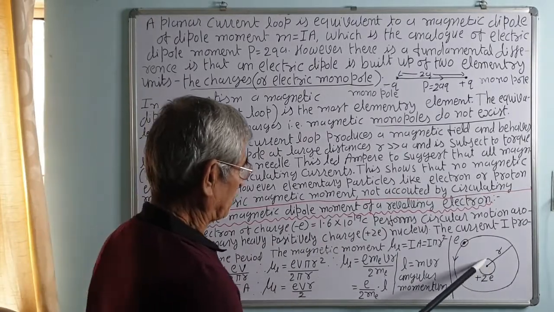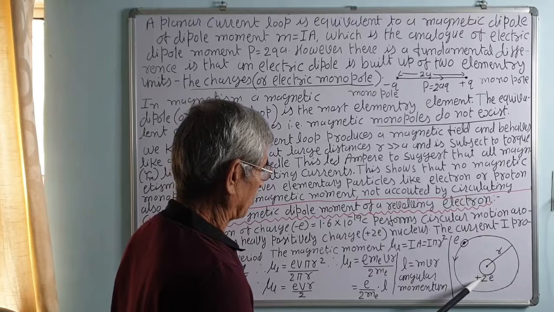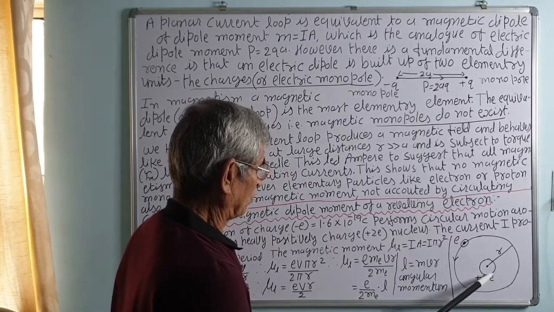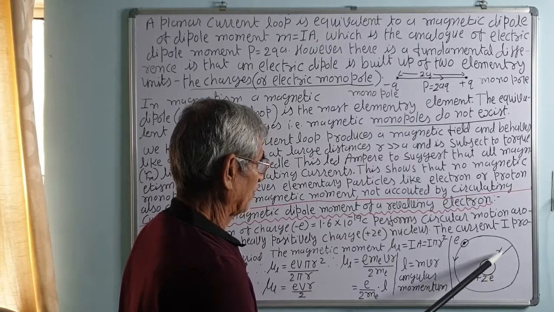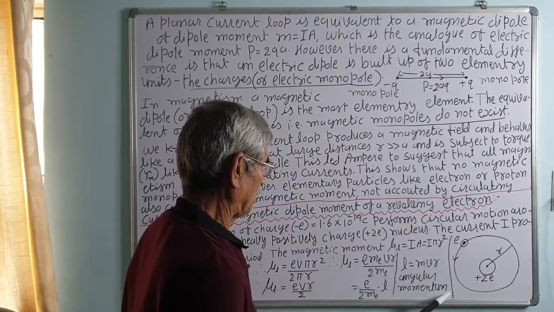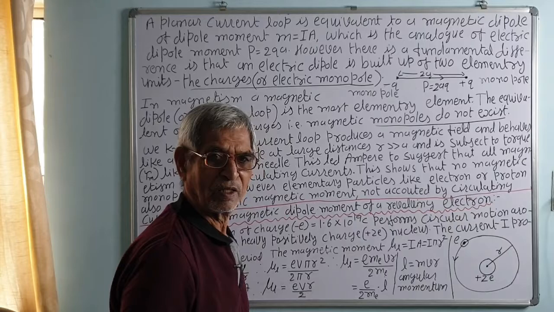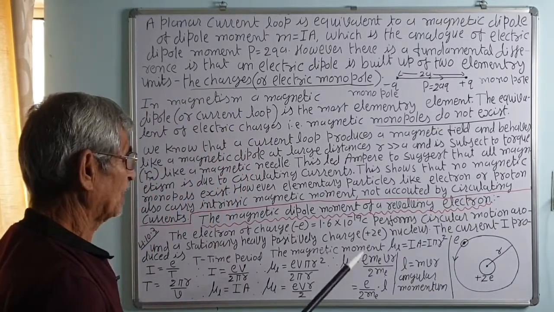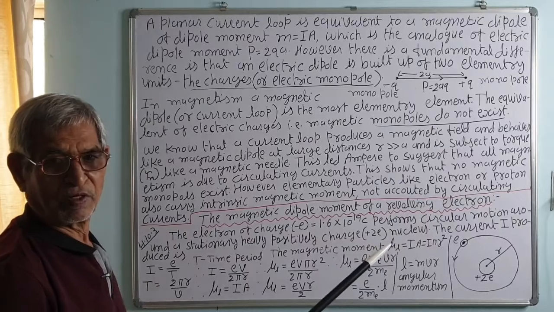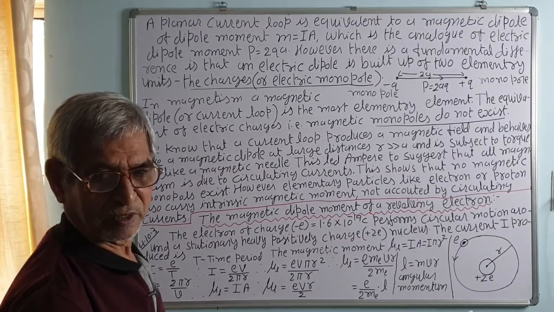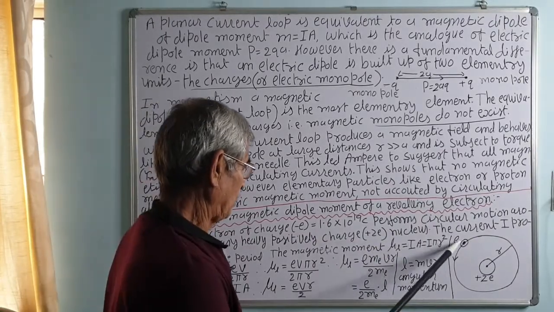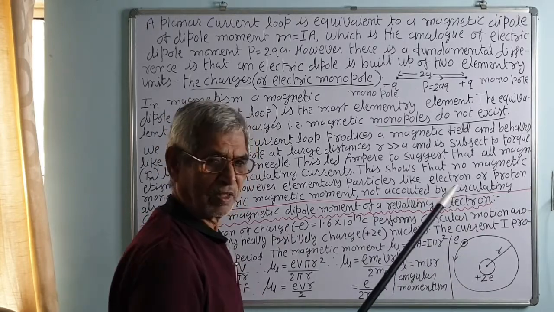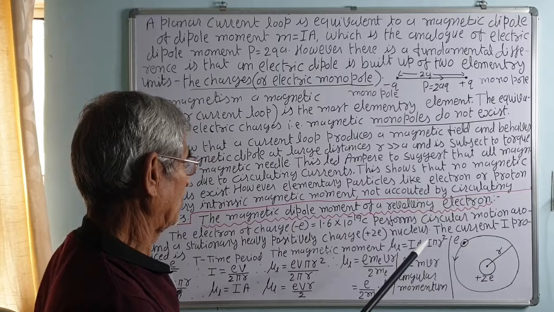The nucleus is positively charged. If Z is the atomic number, then the total charge will be Ze. An electron is revolving. Here it is shown, it may revolve in the clockwise or anti-clockwise direction. If there are two electrons, they will not revolve in the same direction. One will revolve anti-clockwise, another clockwise, like that.